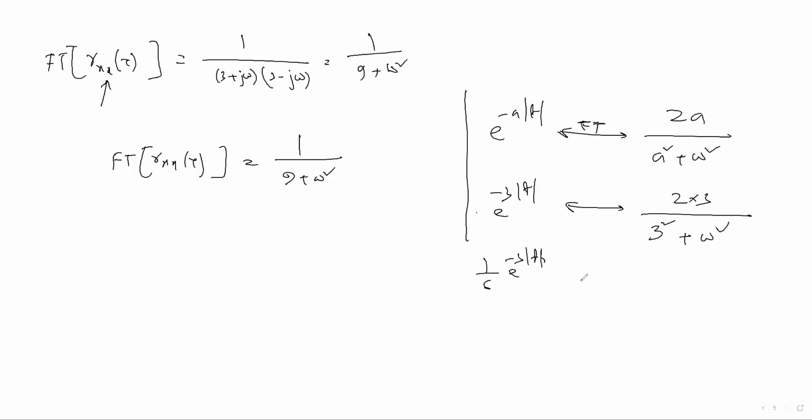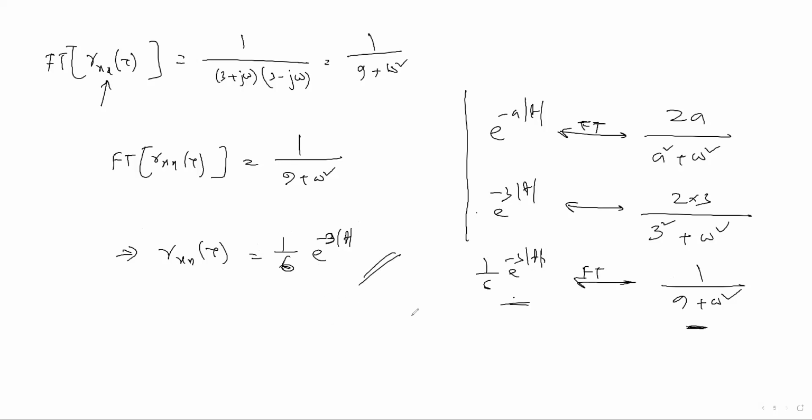So this is 1 by 9 plus omega square, the Fourier transform of this, and the inverse Fourier transform is this. So you can write Rxx(tau) as 1 by 6 e to the power minus 3 mod tau. This is the answer for the autocorrelation of the given signal e to the power minus 3t u(t).